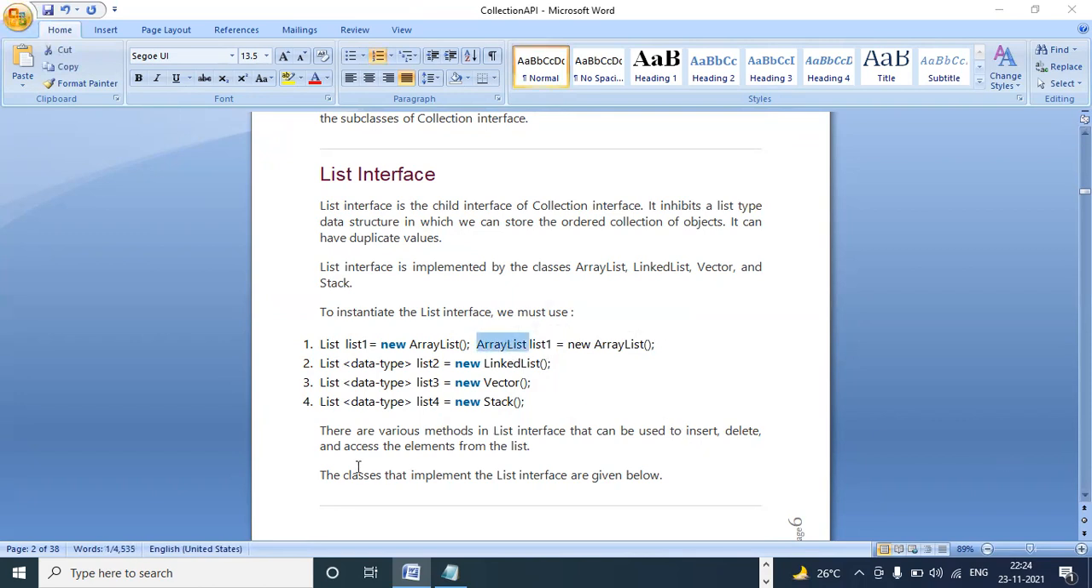So what is the use of ArrayList? First of all, there are various methods in the List interface that can be used to insert, delete, and access the elements from the list. The classes that implement the List interface are given below.